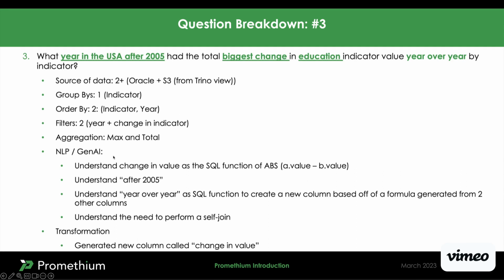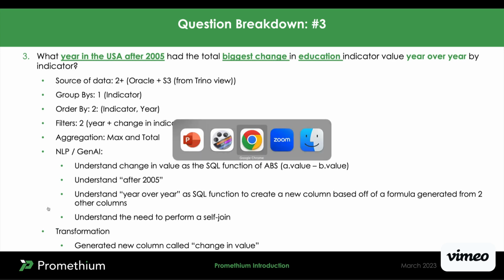And what's cool here, this is the coolest part, is the NLP, the Gen AI, can automatically understand natural language expressions such as biggest change. So the SQL function knows how to calculate this. Natural terms like after 2005 or year over year change, it automatically transforms, creates columns, and even knows how to perform a self-join. So I think that's pretty cool.